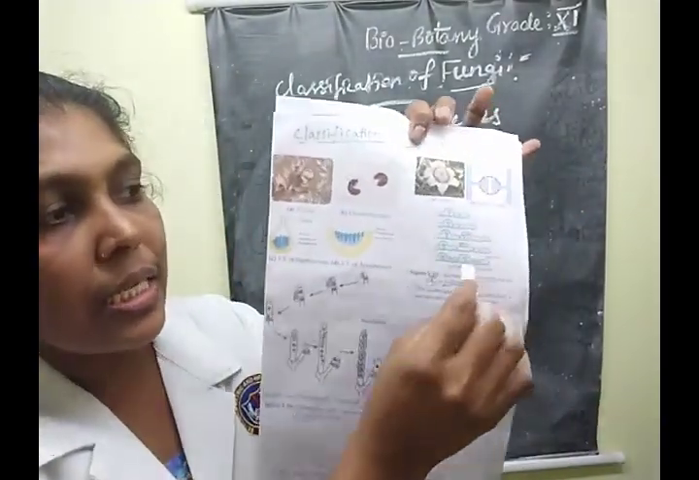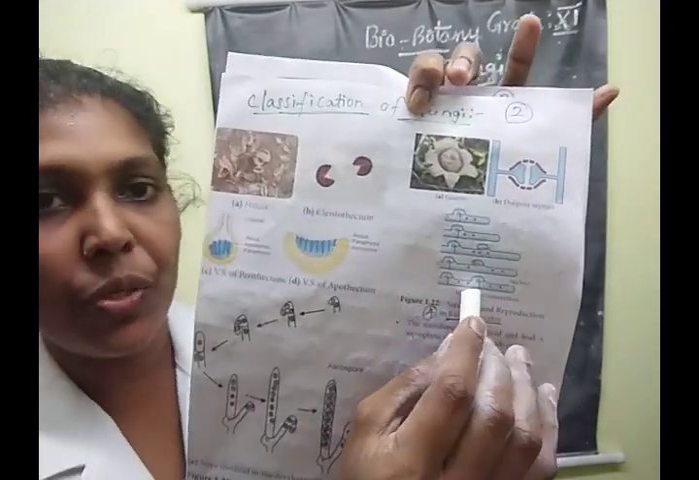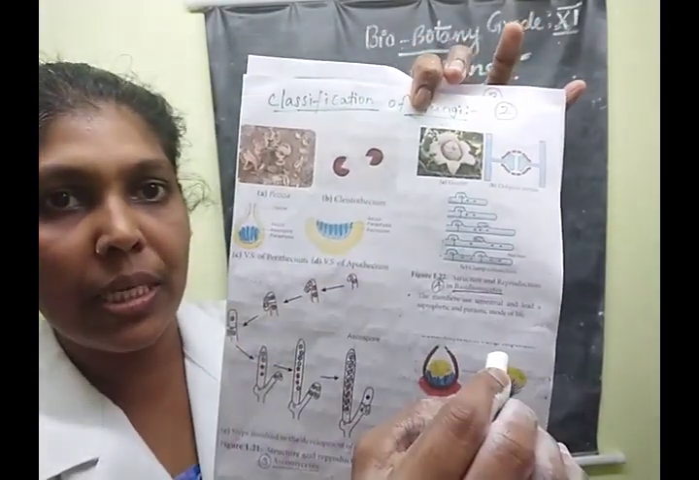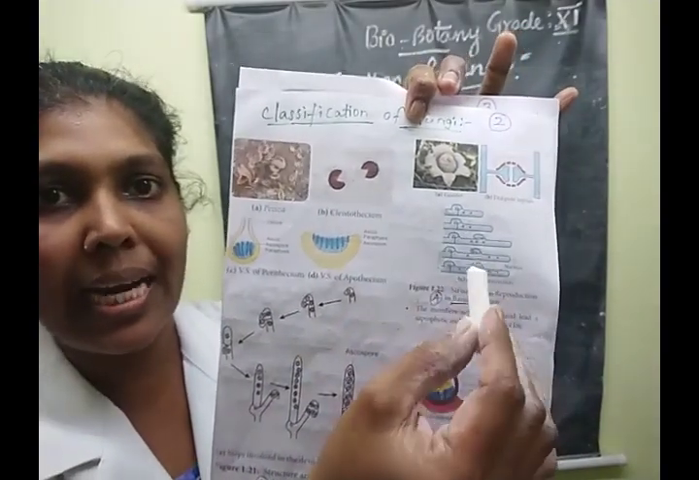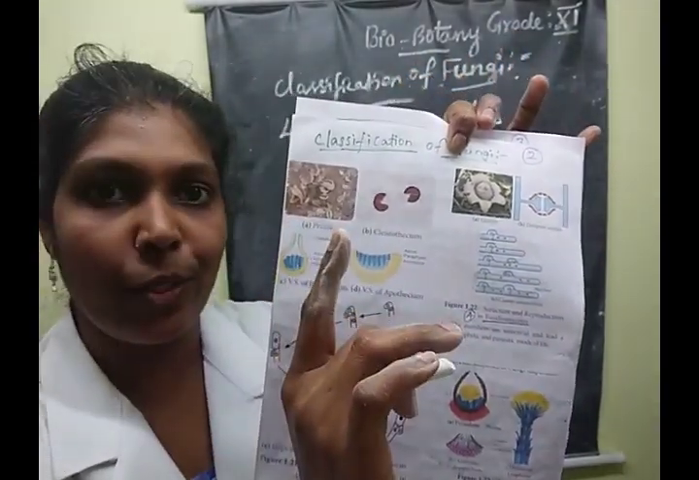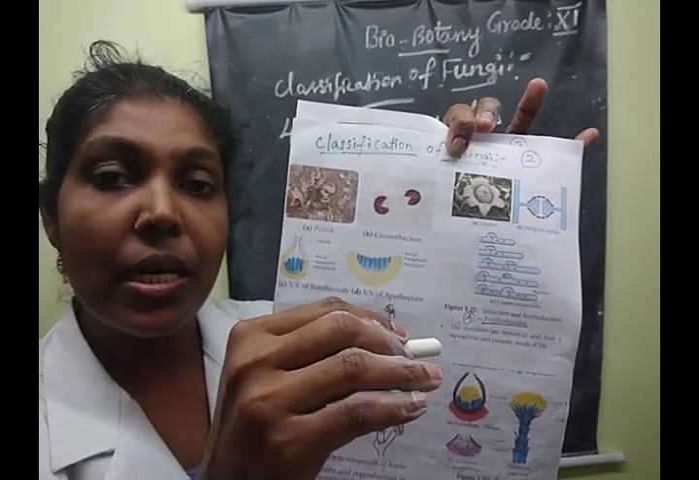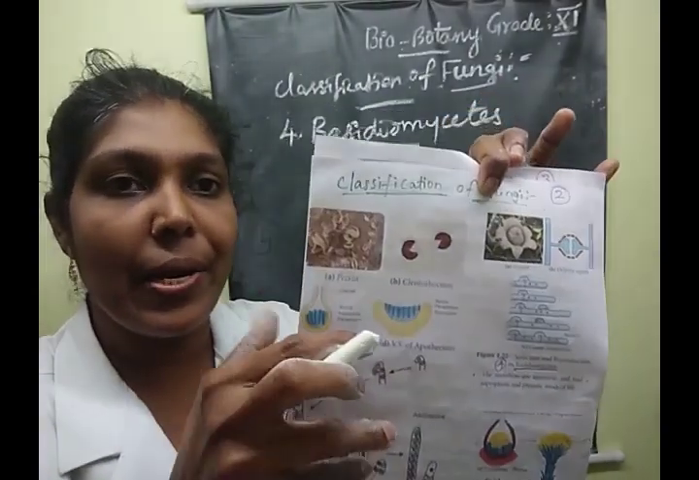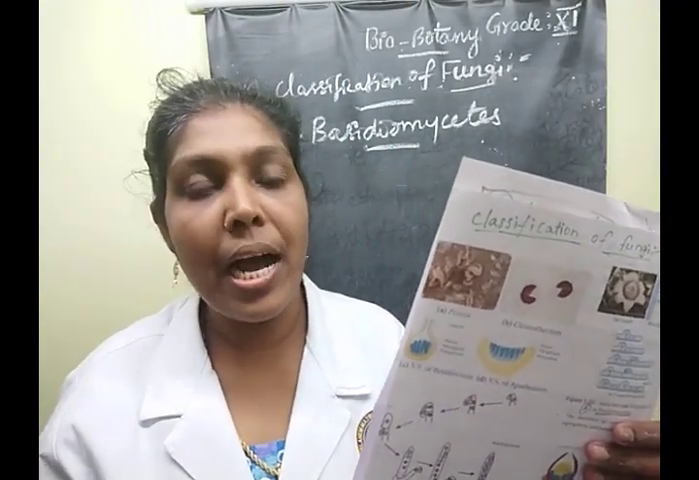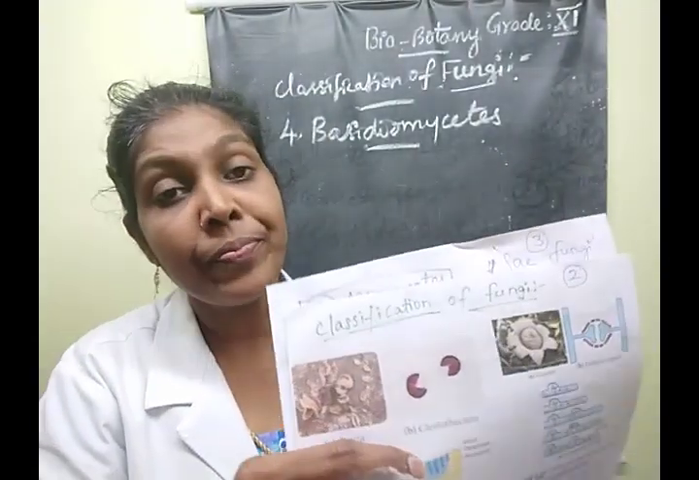See, children, this is one of the clamp connections. This representation is called the clamp connection, and it maintains the dikaryotic condition. Understood, children? Say yes or no. Yes, very good. The next one, asexual reproduction, occurs by conidia, oidia or chlamydospore formation. Clear? Then sexual reproduction does not involve sex organs.